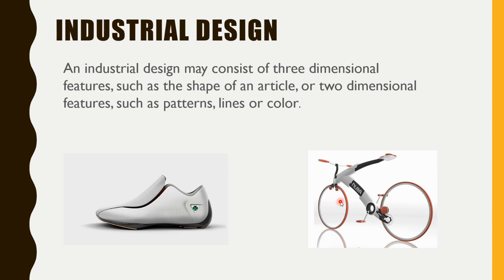For example, take the Apple iPhone, right? Apple has registered the external appearance of the iPhone with a front screen having one round button. That is just the external appearance being registered under industrial design, so no one can copy that type of look. Even if Samsung wants to produce that type of look, they would not be able to use the single round button at the bottom of the front screen, right? So that is the importance of industrial design. It registers only the appearance and nothing else, but that appearance also builds brand value, right?